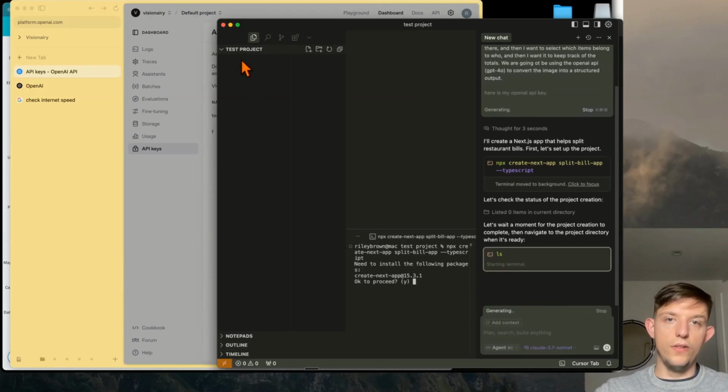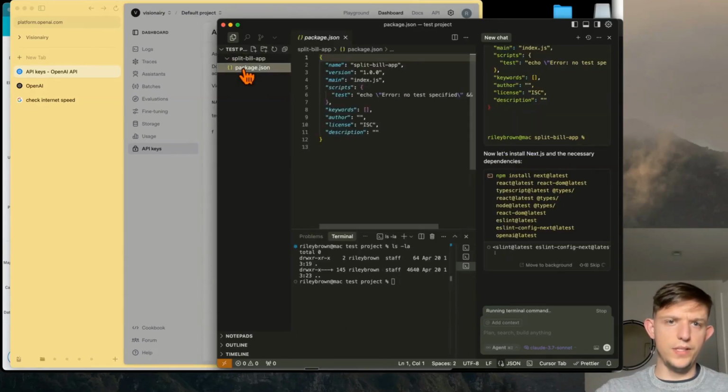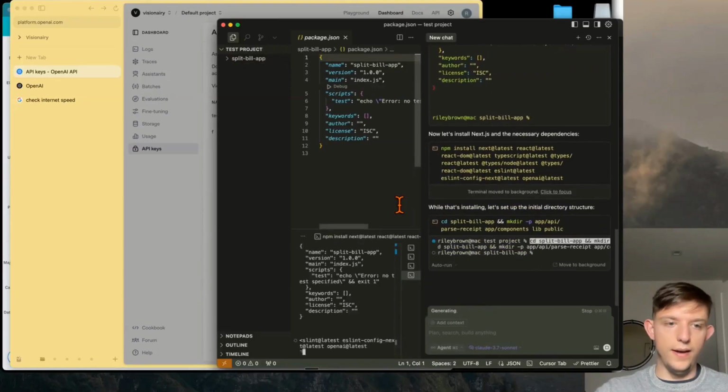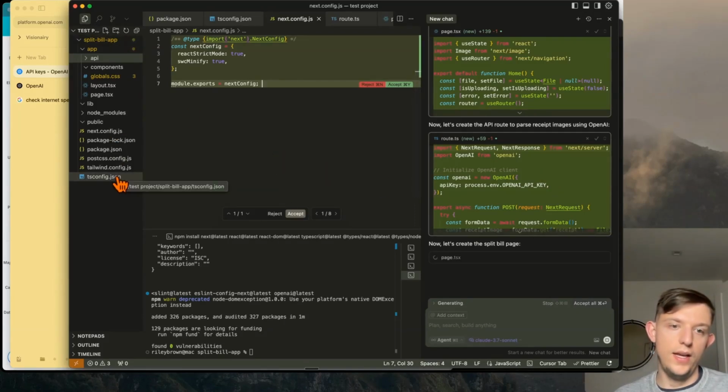And we're going to see all the files being created over here. And so now you see we have this file. It's called package.json. And it is just creating all the files to build this application. This has actually been loading for about 4 to 5 minutes now, and it's creating so many different files to build this application. And this is just part of the game now with these AI agent tools or these flow-based tools.